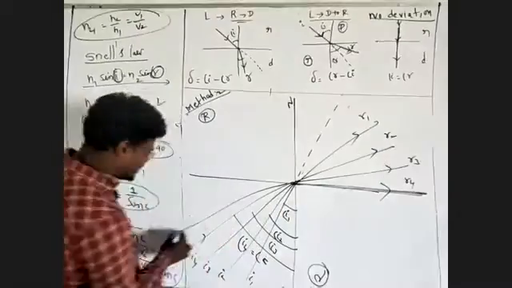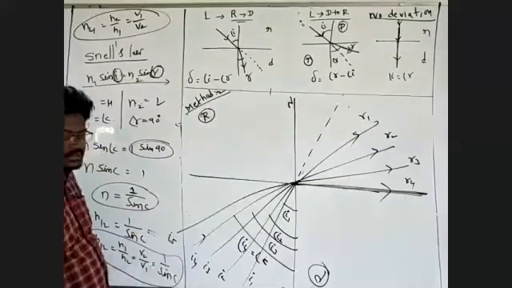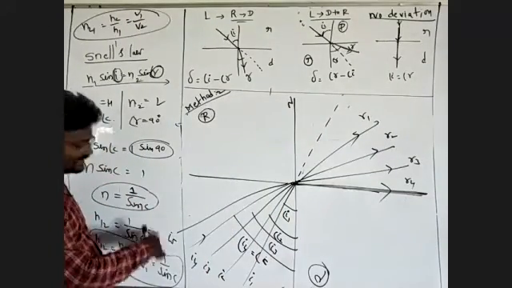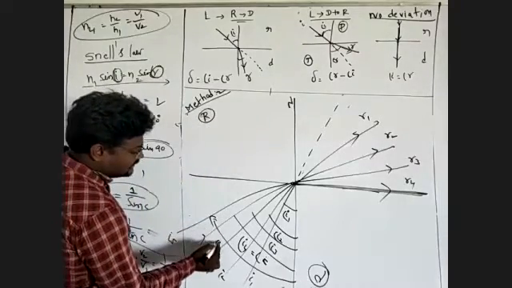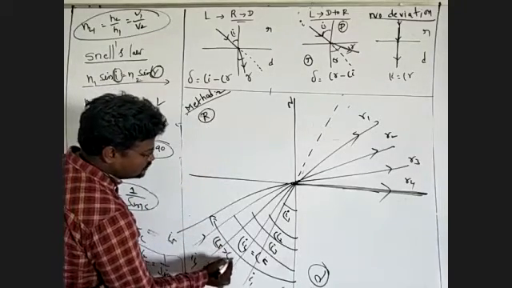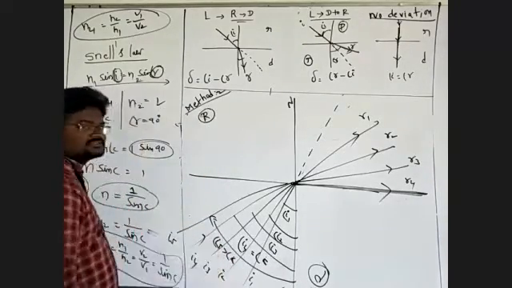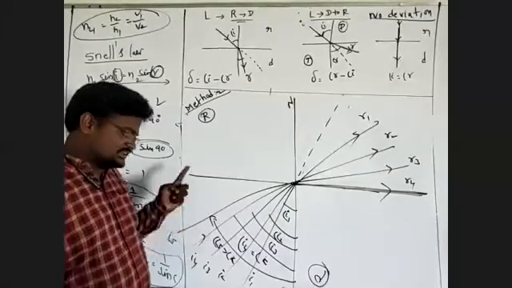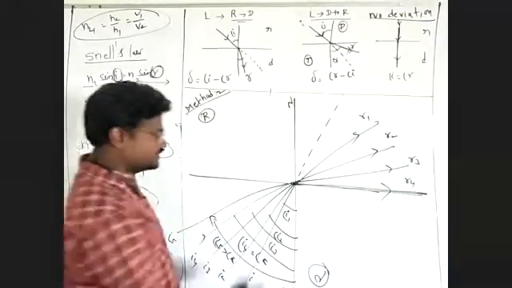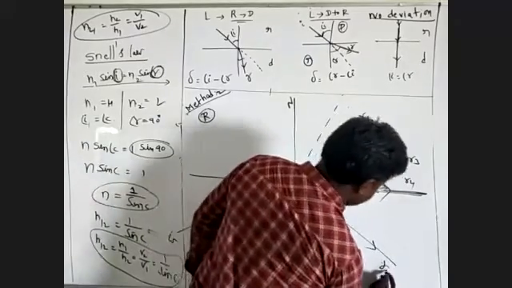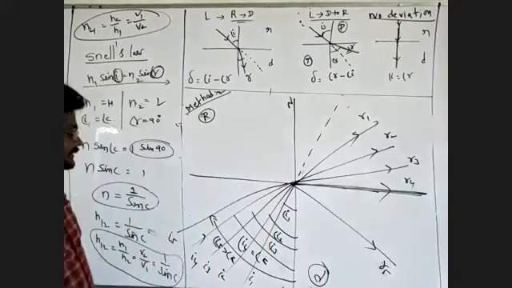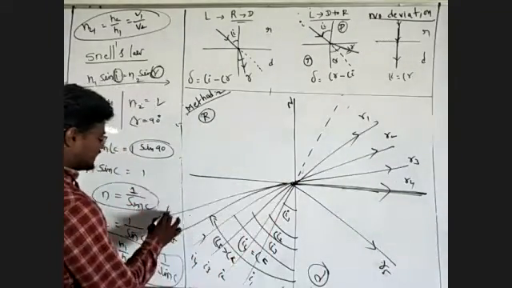Next, this is I5. The angle of incidence is greater than the critical angle. I5 is greater than the critical angle. What will happen? It will reflect in this direction. This is R5. Again, I'm increasing to I6.